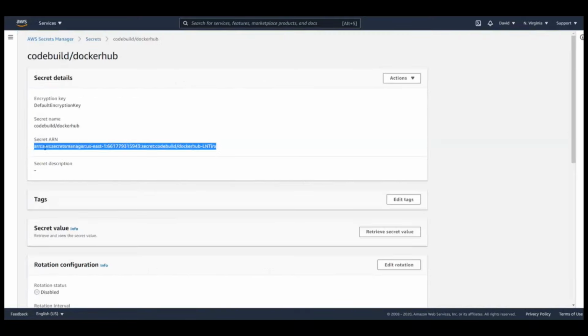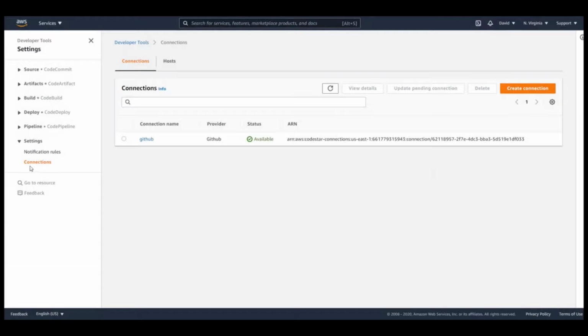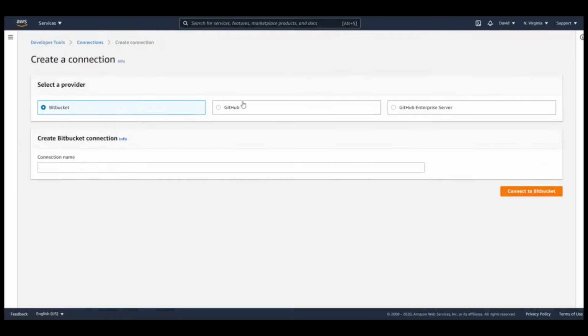Next up, we want to go to CodePipeline. We want to expand the settings menu and click on connections. We're going to go ahead and create our CodeStar connector to GitHub so that we can integrate both applications. I'm going to call this GitHub pipeline. Doesn't really matter what you call it.